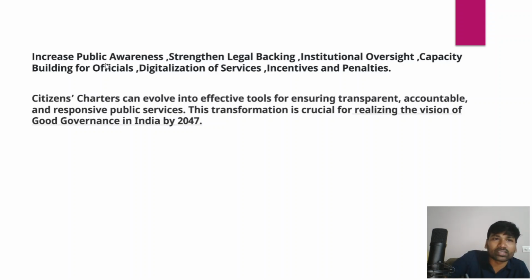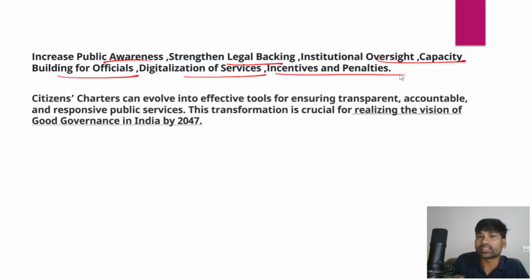So in this context, there is a need to increase public awareness, strengthen legal backing, institutional oversight, capacity building of officials, digitalization of services, and there is also a need to provide incentives and penalties. There is a need for penalties for organizations which are not implementing, and for organizations which have been implementing the citizen charter, there is a need to incentivize those organizations as well.